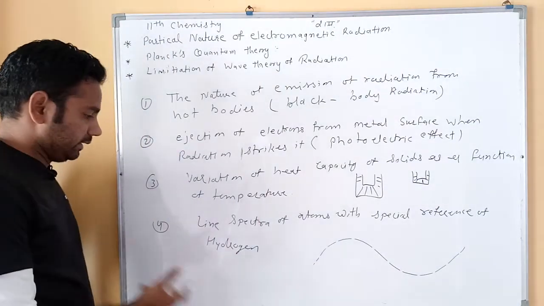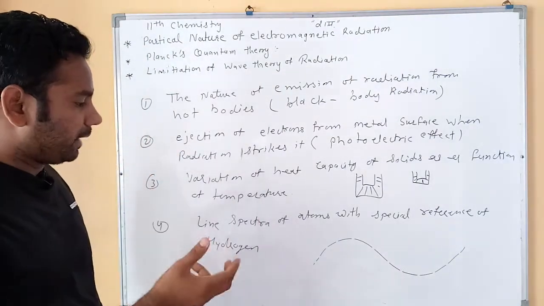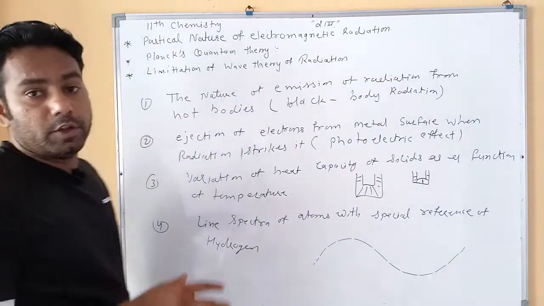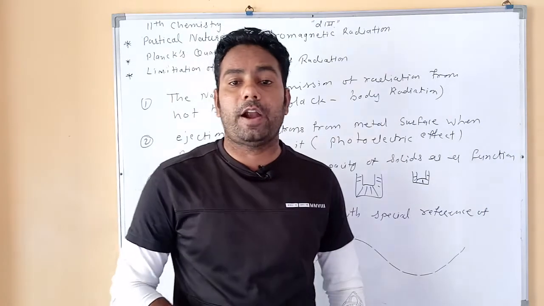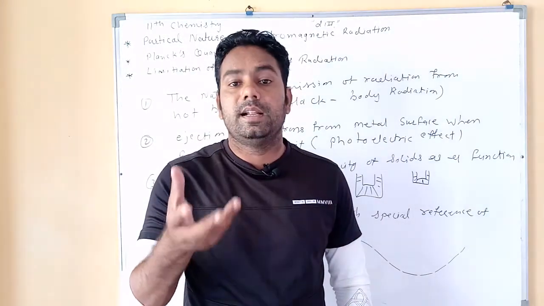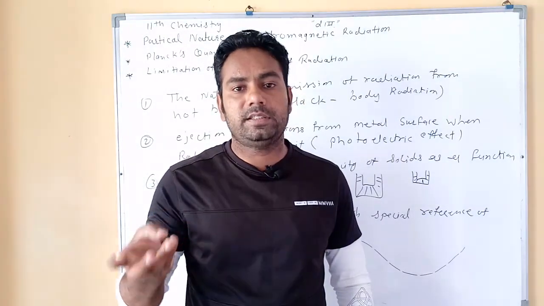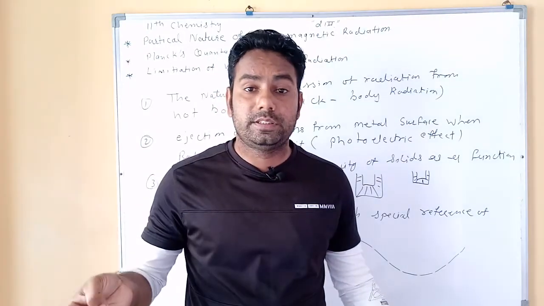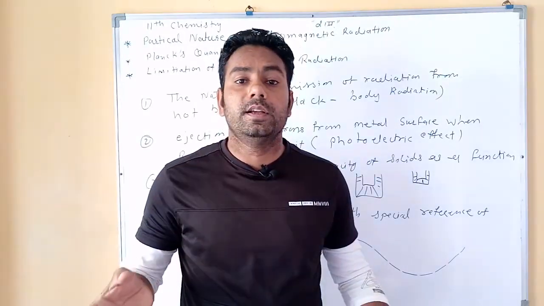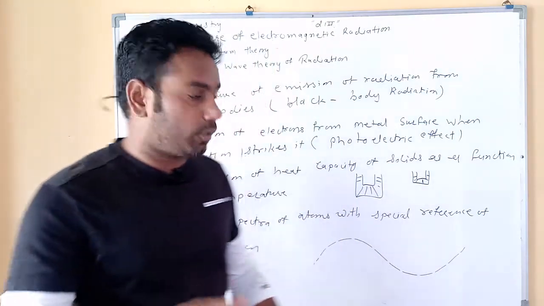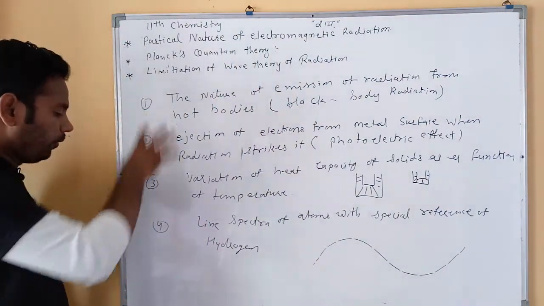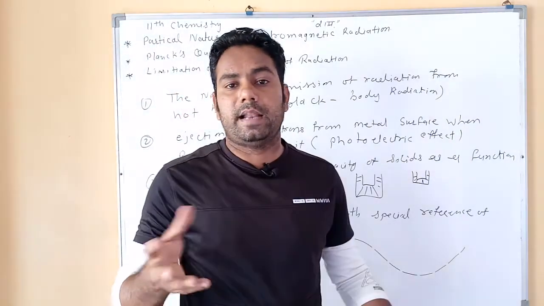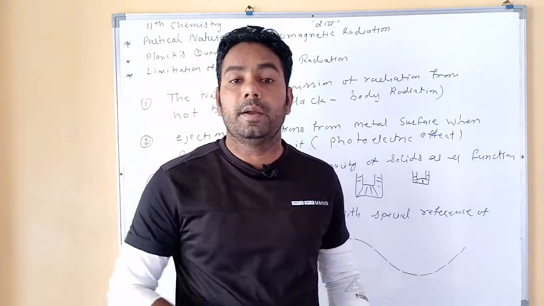Then the fourth point is line spectra of atoms with special reference to hydrogen. In the line spectra of hydrogen, more than one line is drawn. There are the Lyman series, Balmer series, Paschen series, and a lot of other series on the basis of line spectra. All of these are explained by particle-like behavior, not wave-like behavior.